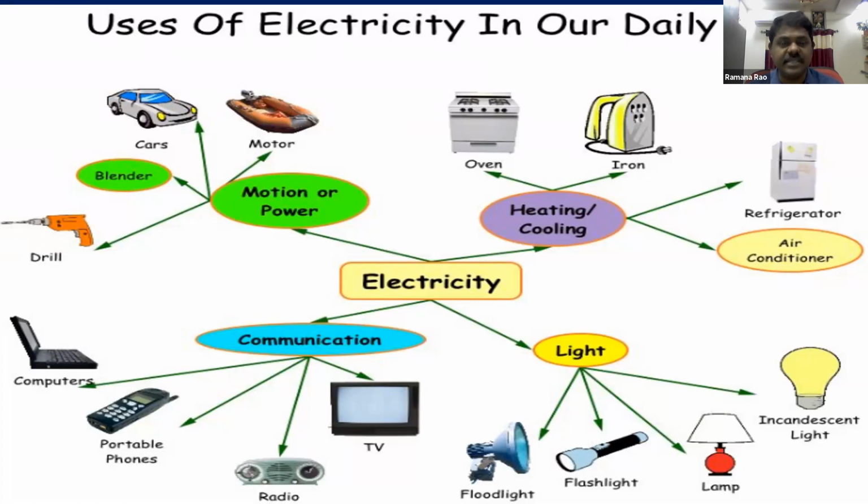In all these things, we use the concept of flow of charges. That is interesting. The flow of charges leads to electricity. So in all these appliances, we use the concept of current electricity where the electric current is steady. That is important. So we are restricting ourselves to study current electricity, which is about the steady current, right?